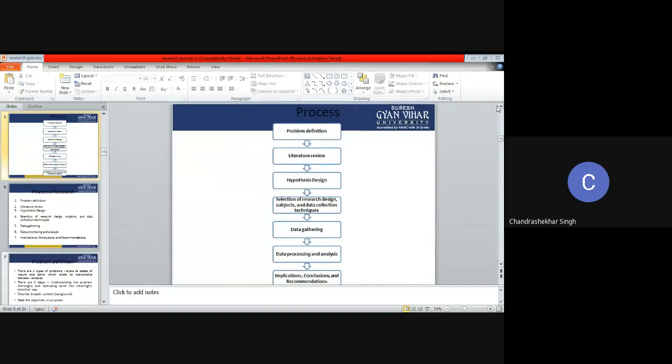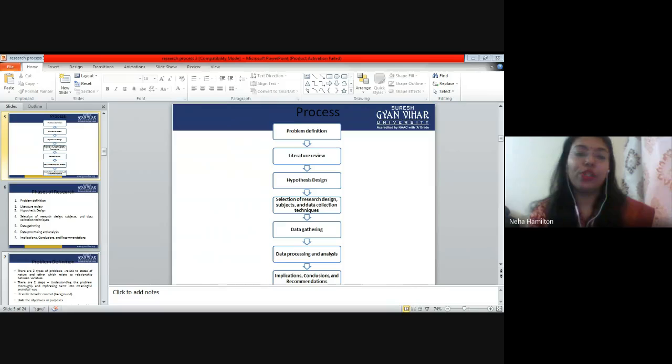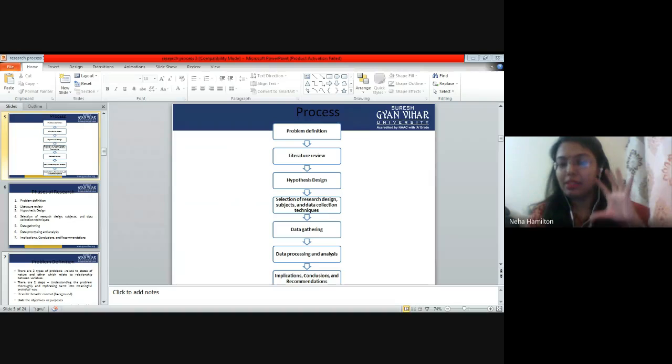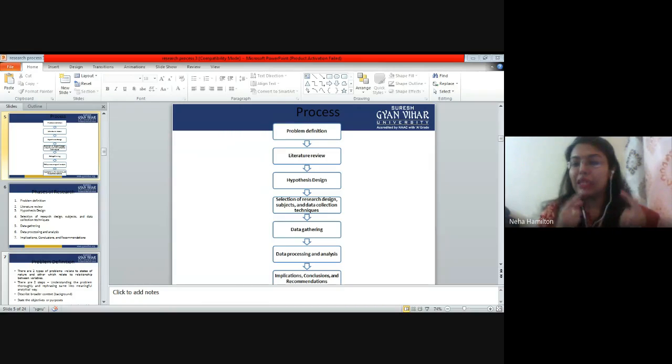No, ma'am. Okay, so now we are going to understand the process of research. I am taking this topic because I have seen your midterm papers, and you were making a lot of mistakes, so I thought this is the most important topic, so let's take it again. These are the steps involved in the process of research. So what are those steps? Let us take them one by one.